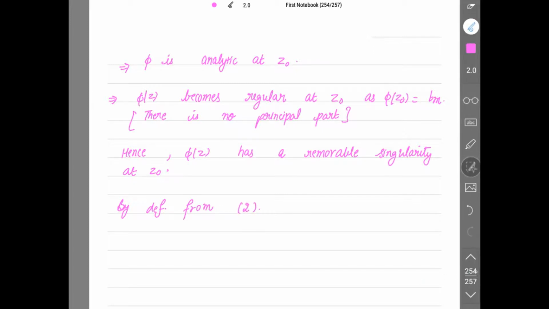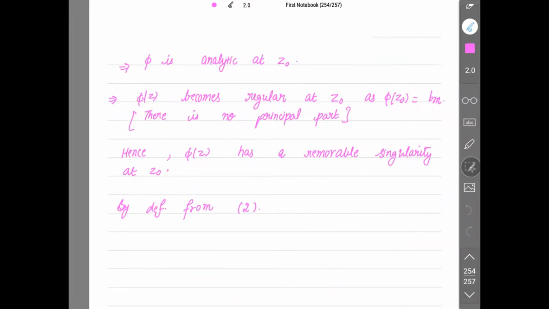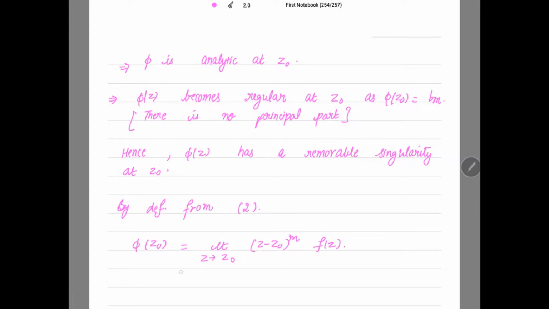So by definition from 2, what is 2? We have marked phi(z) to be equal to f(z) (z - z0)^m. Now from the 2 we get phi(z0) is equal to, we have to put the limit z tending to z0, of (z - z0)^m f(z), right, which is simply equal to bm.